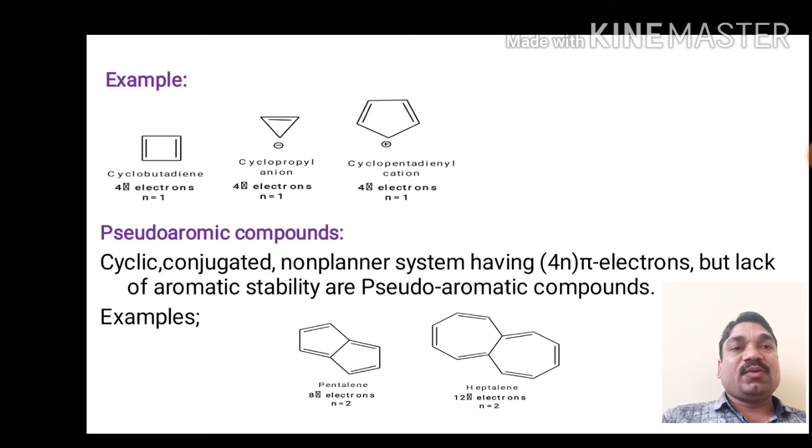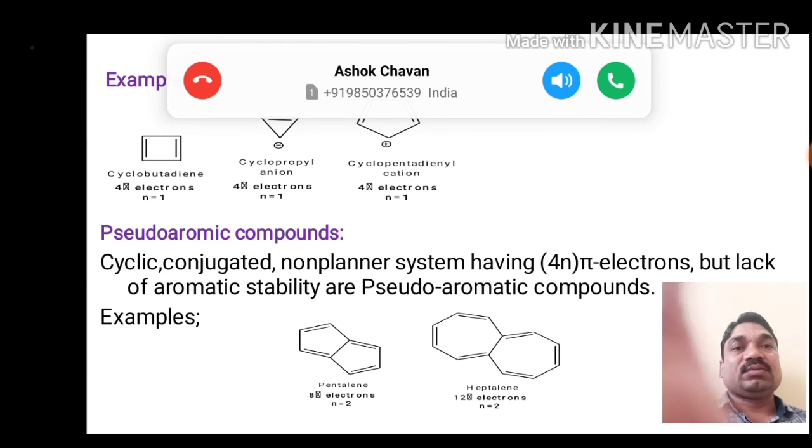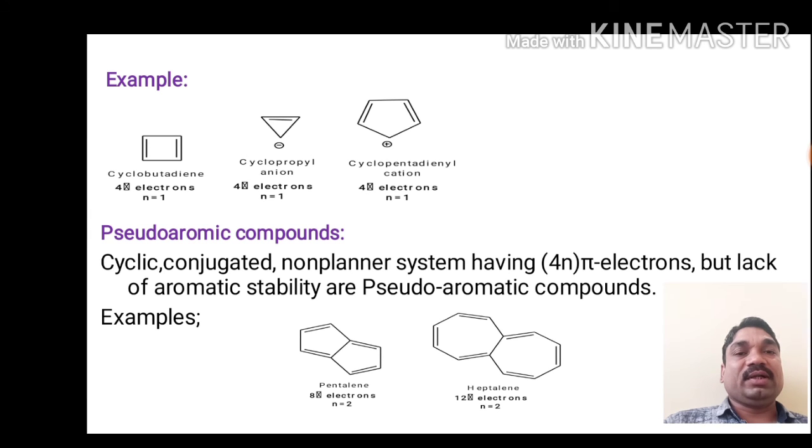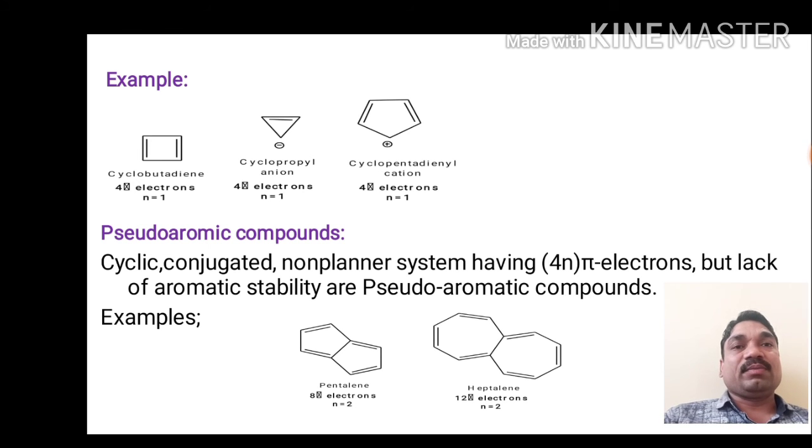Next one is the cyclopropenyl anion. This contains 4 pi electrons. Cyclopentadienyl cation, 4 pi electrons, n is equal to 1. Pseudo-aromatic compounds are cyclic conjugated non-planar systems having 4n pi electrons but lacking anti-aromatic instability. For example, pentalene and heptalene. So pentalene and heptalene are examples of pseudo-aromatic compounds.